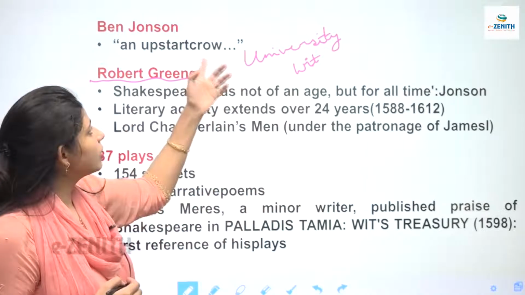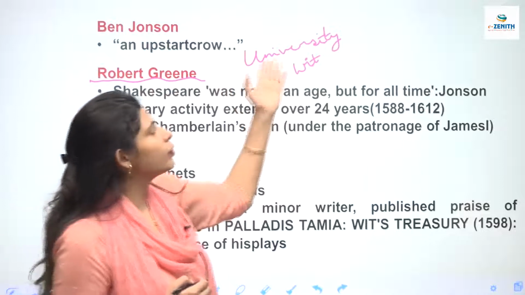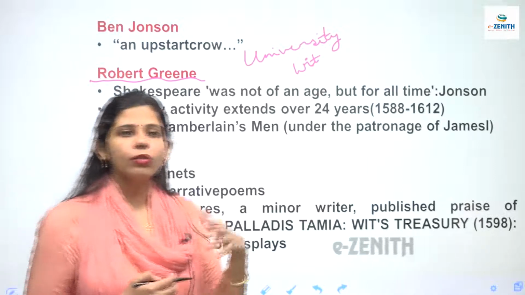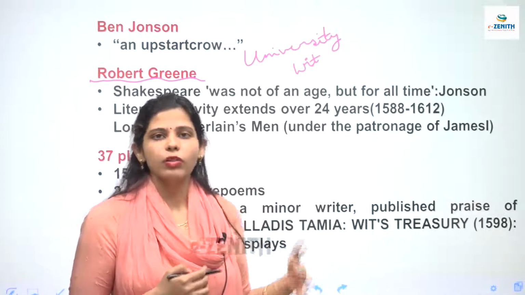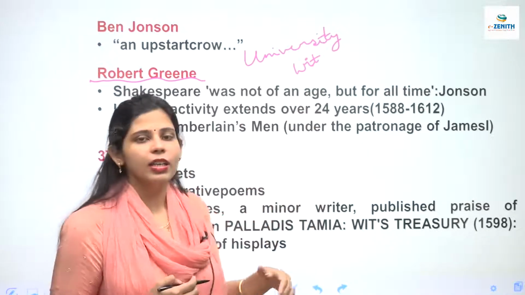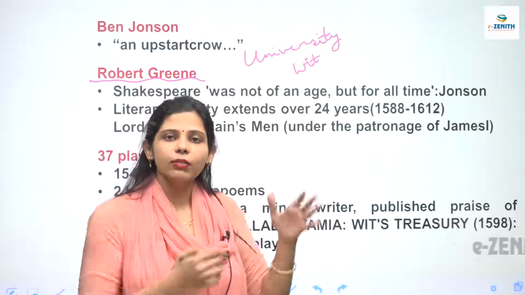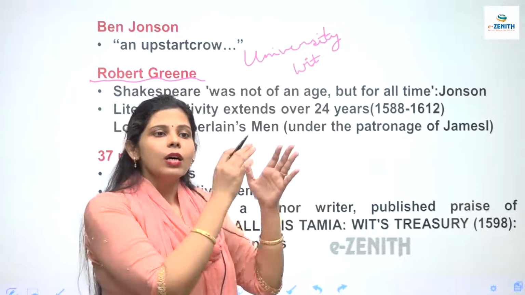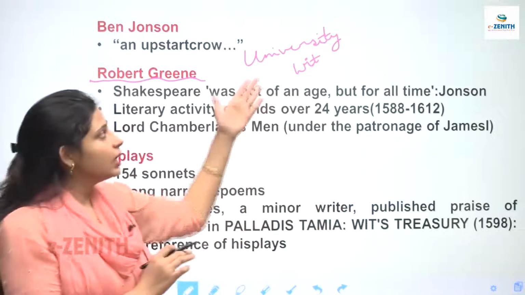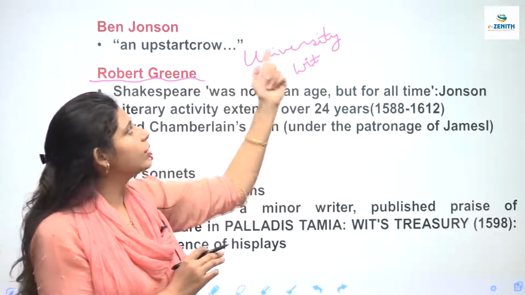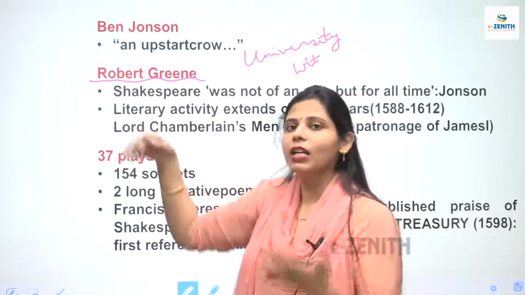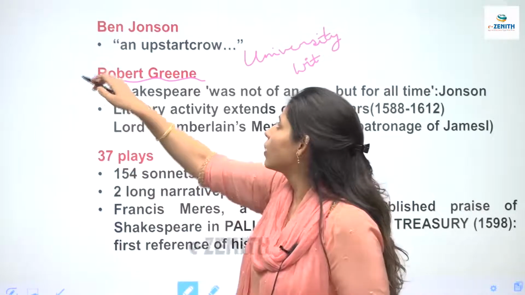So there was this writer Robert Greene, a member of University of Wit. Now, what is University of Wit? It had about 7 members who went to the University of Cambridge and Oxford, and they were men of learning. All these writers, such as Christopher Marlowe, Robert Greene, George Peele, John Lilly, were categorized into a group known as University of Wit. One of them, Robert Greene, was not a very big admirer of Shakespeare as a writer. So he said that